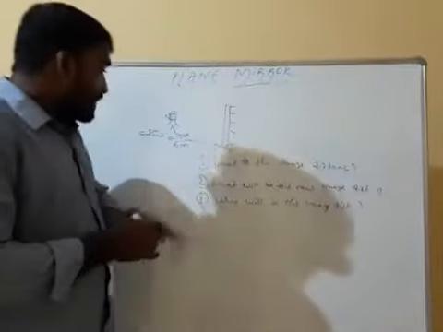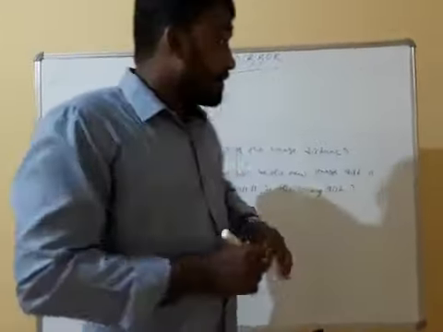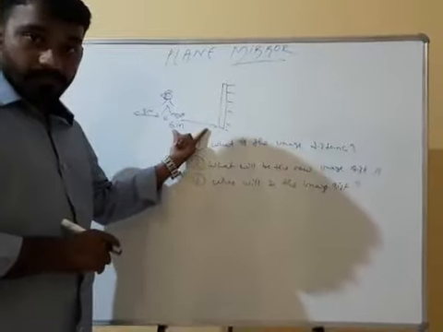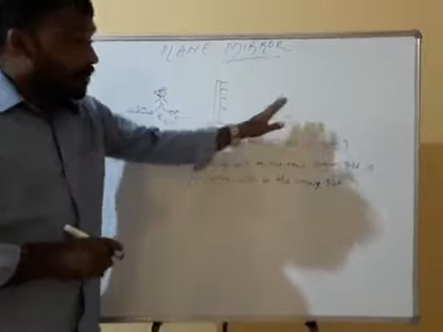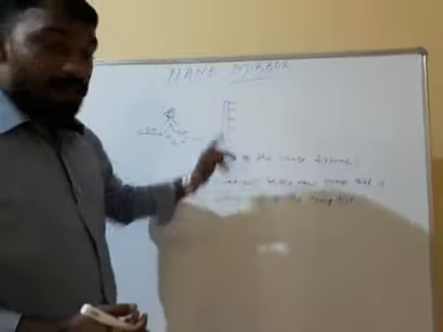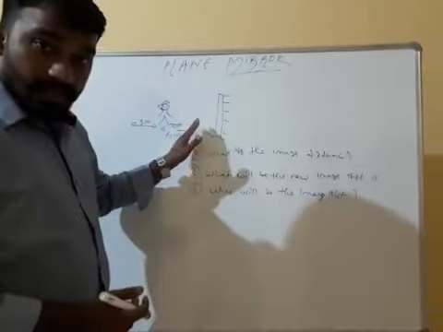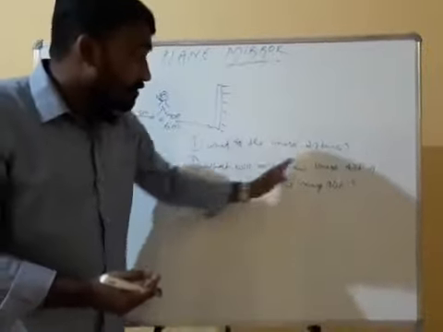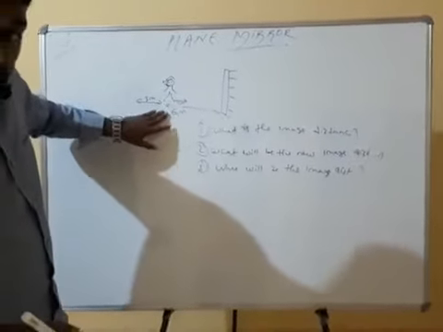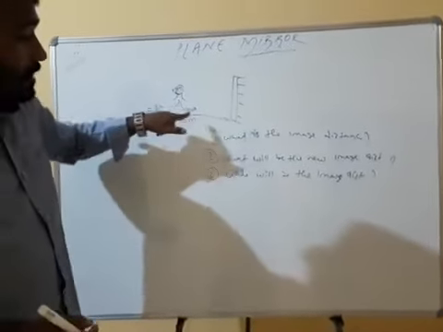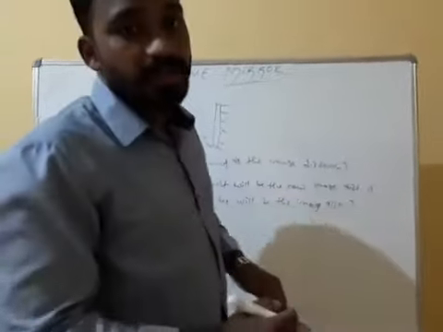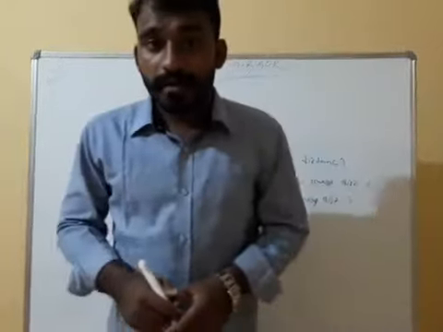So there are 3 questions. First, the person is standing in front of the mirror, 6 meters. What will be the object distance? What will be the image distance? That is the first case. Second, if that same person is moving 2 meters towards the mirror, now what will be the image distance? Third, if the same person is moving 3 meters away from the mirror, from which position? The initial position. Then now what will be the image distance? This question's answer you will give in the comment box.